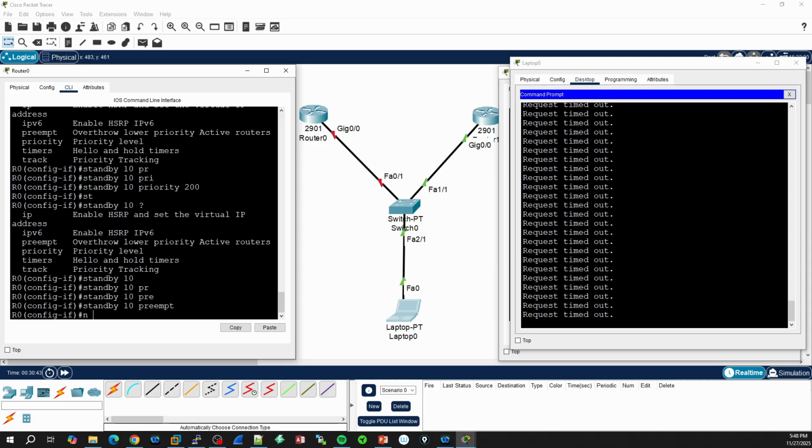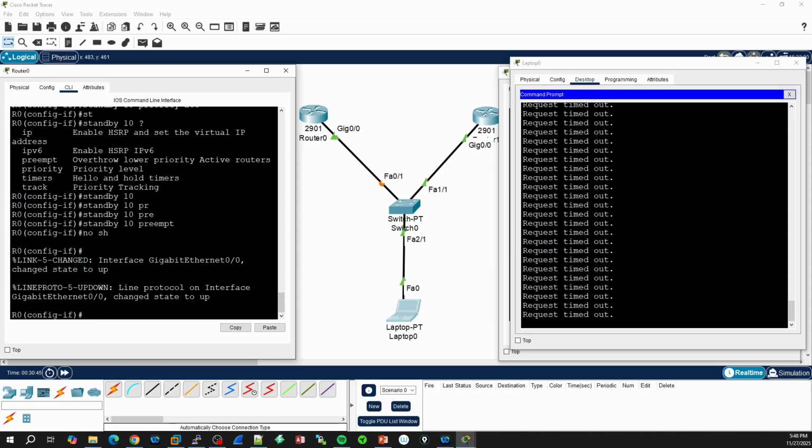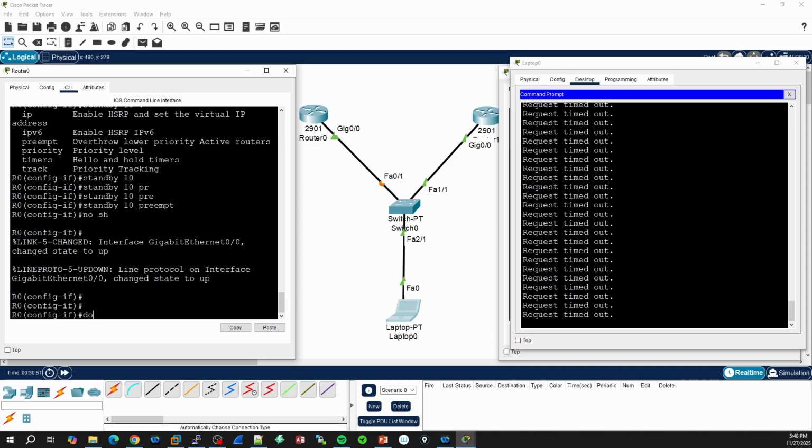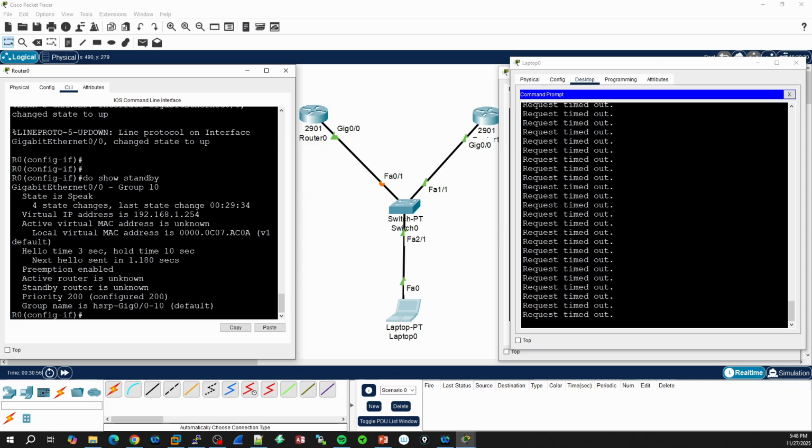First of all, let me bring this back to life again. Interface 0/0. We use the command do show standby. First of all, let's see what is happening. So we have this interface. It is part of group 10, which is important to notice. Then we have the state of this conversation or interface, which currently is speak.